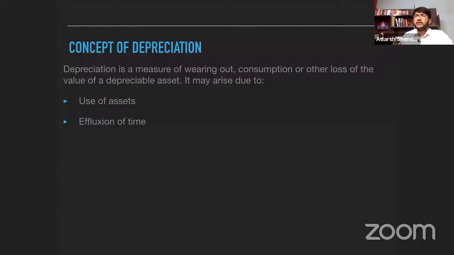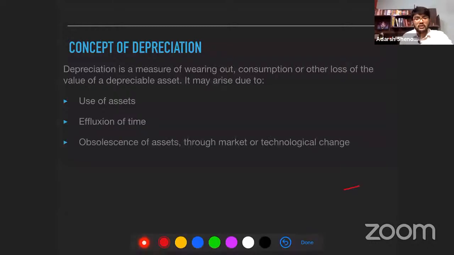Obsolescence means the technology being obsolete, outdated. The technology keeps changing, right? In today's time and stage, you see all these machineries and all that keep getting updated, it's very dynamic. With modernization, with more technology, newer machineries with lesser human intervention are coming. Artificial intelligence is being introduced in many places.